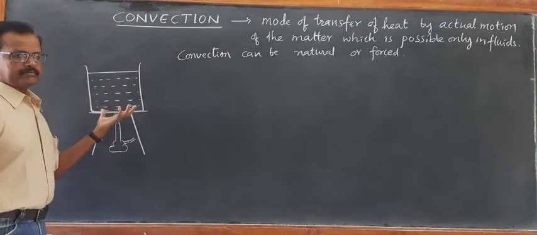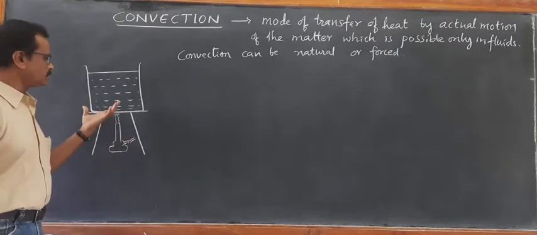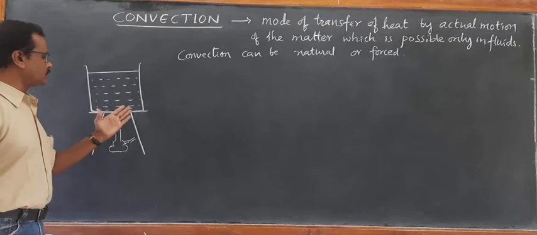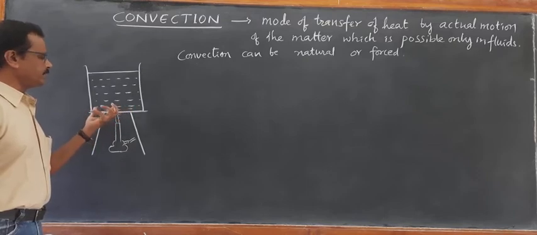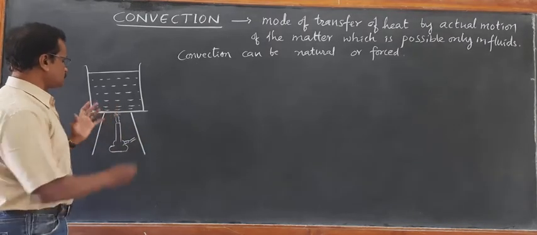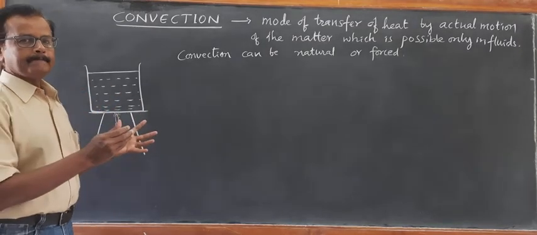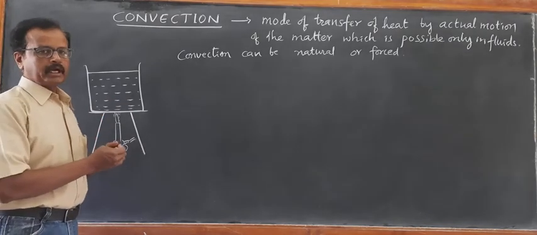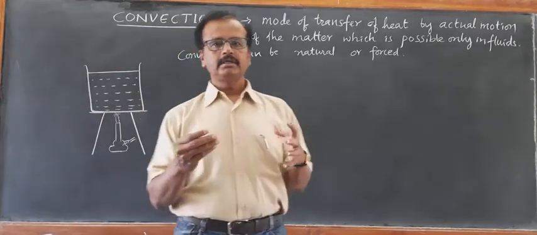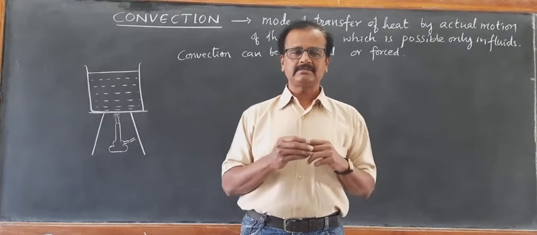When we take water, for example, in a vessel and we heat it, the bottom part of the vessel conducts the heat, and then the layer of water which is in contact with the flame starts getting heat. When the layer of water starts getting the heat, the molecules of that layer become hot and they become light. The molecules become hot and possess more energy and they become less dense.